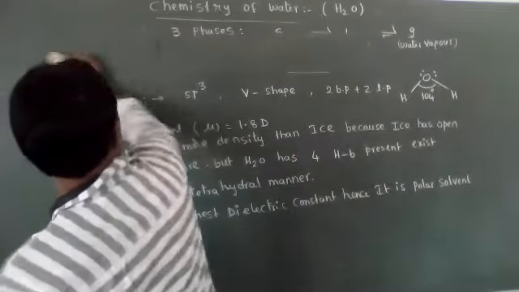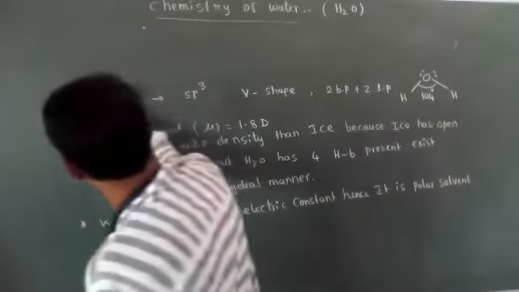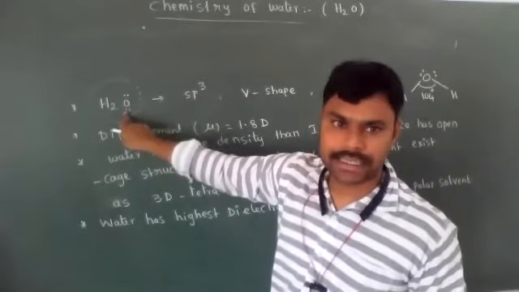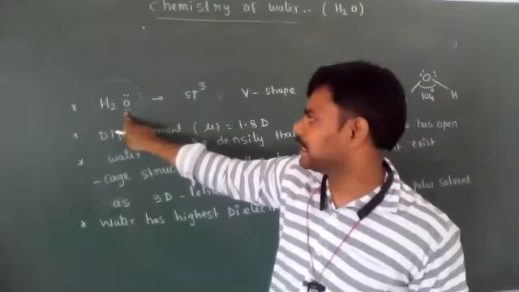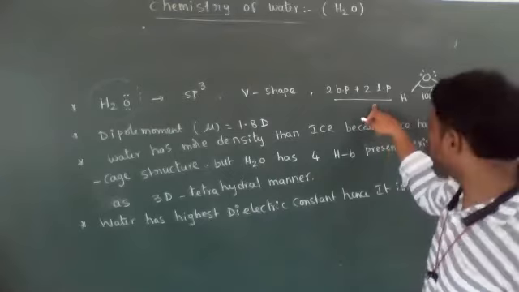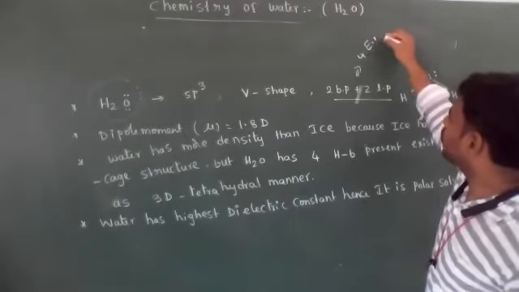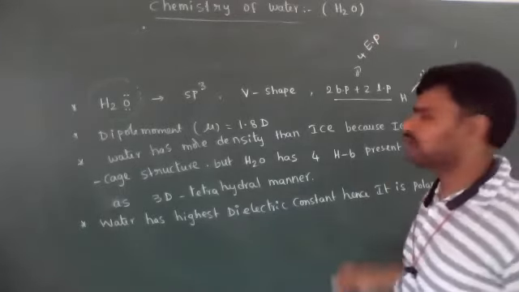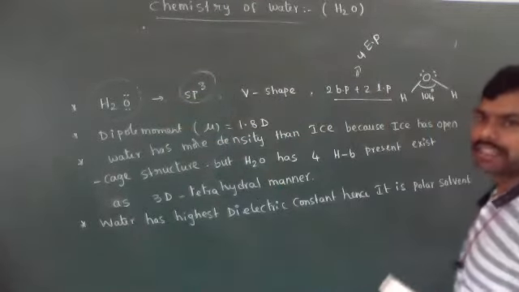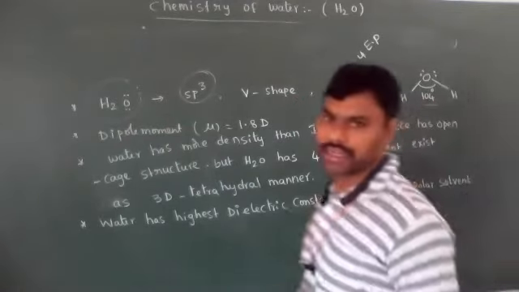Okay, once you observe the water structure, the water molecular formula is H2O. The central atom is the oxygen atom. It contains two bond pairs and two lone pairs, which means a total of four electron pairs are present. That's why its hybridization is sp3 and it is a V-shaped molecule, and the bond angle is 104 degrees.